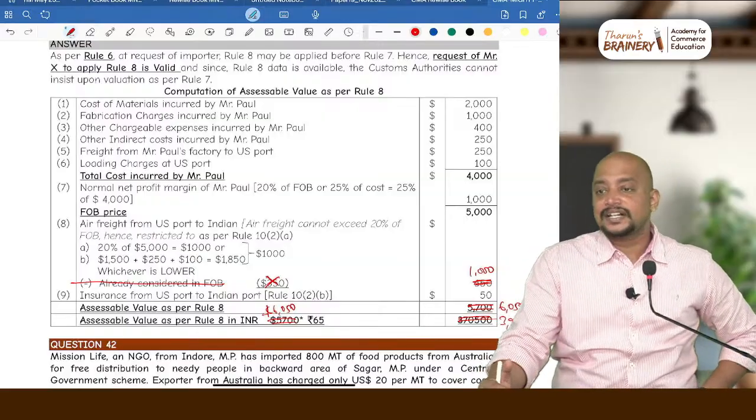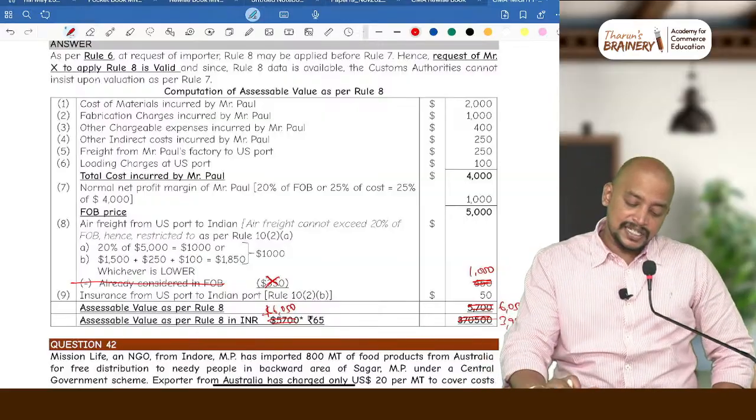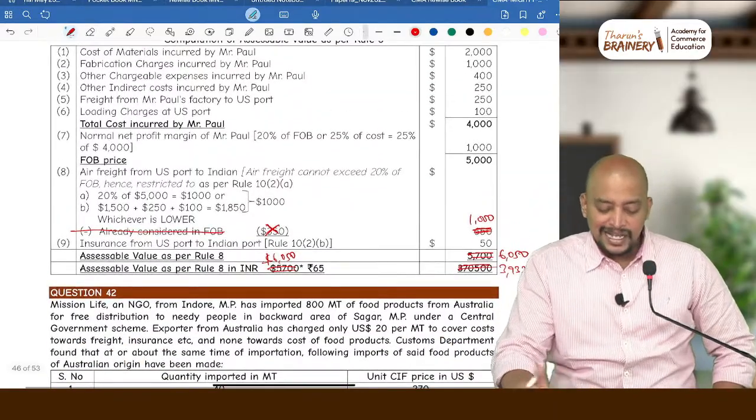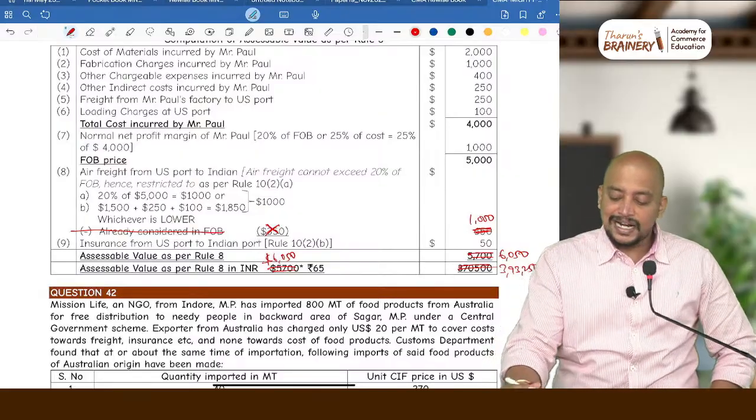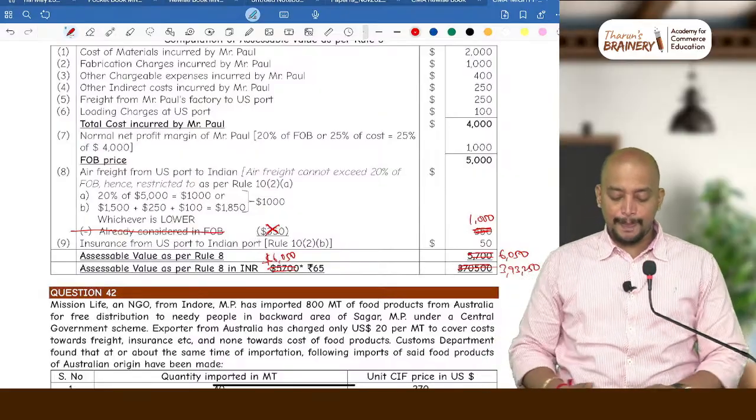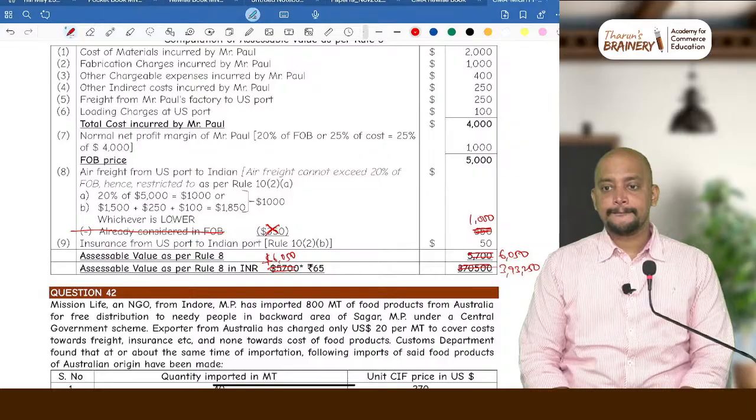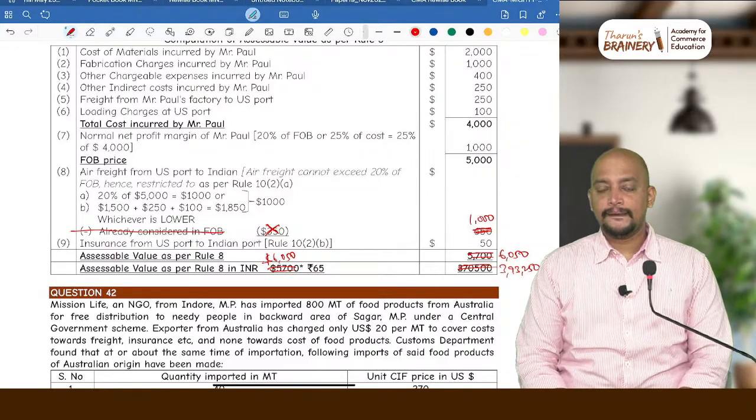Insurance, actual as attainable, we will take actuals. So assessable value will be 6050. Assessable value as per rule 8 will be, in Indian rupees, 3,93,250.